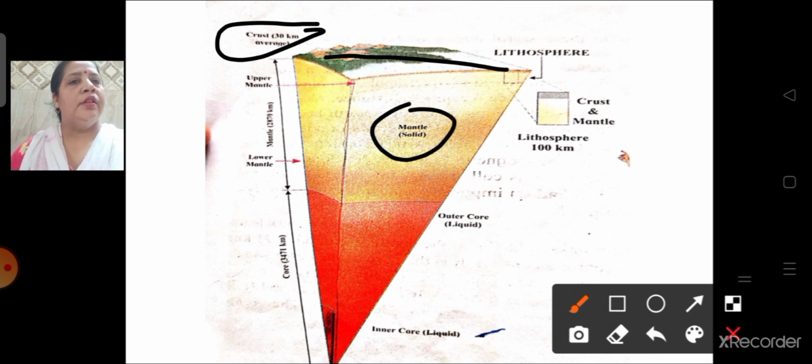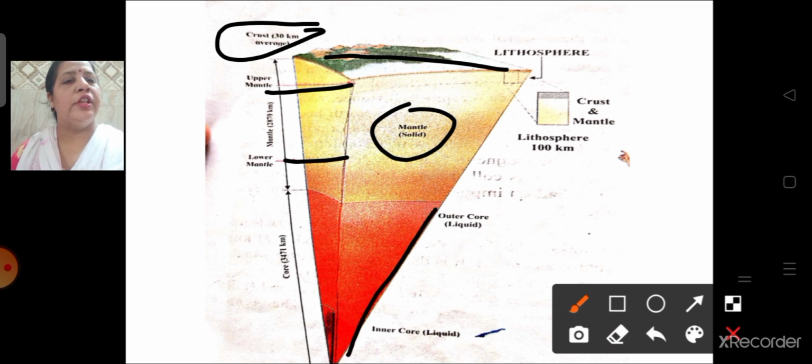The mantle is again divided into two parts, upper mantle and lower mantle. Then the innermost part is your core. You can see this orange colored portion over here, that is your core. The core is also divided into outer core and inner core.